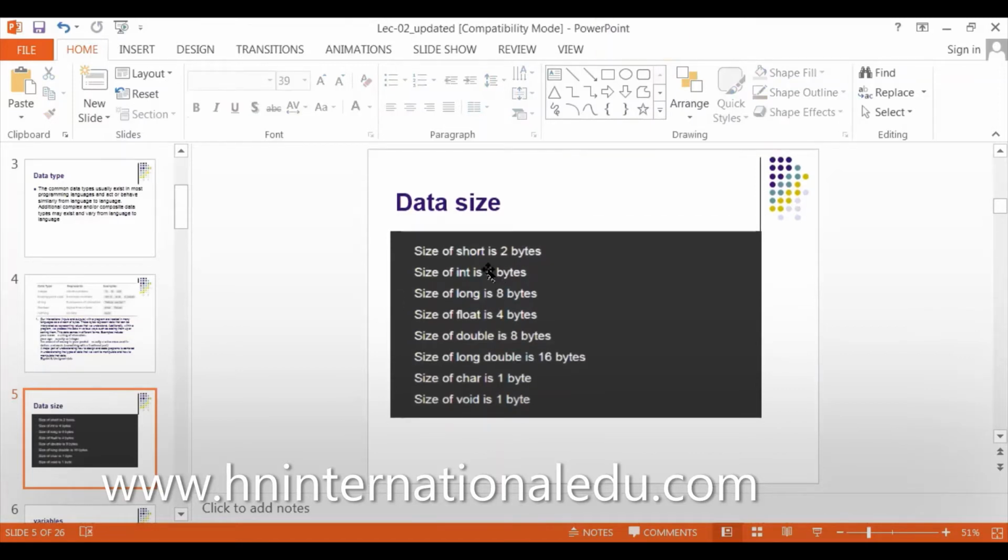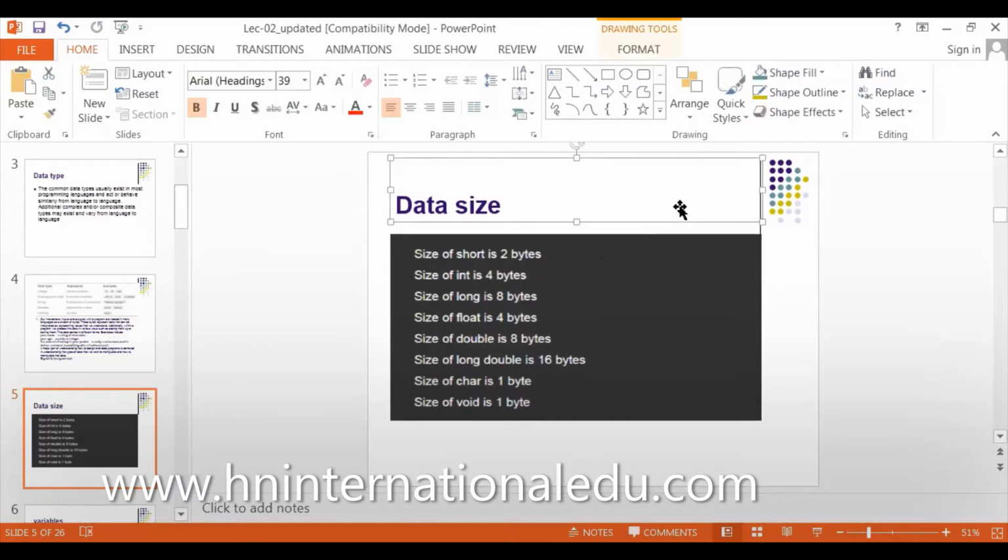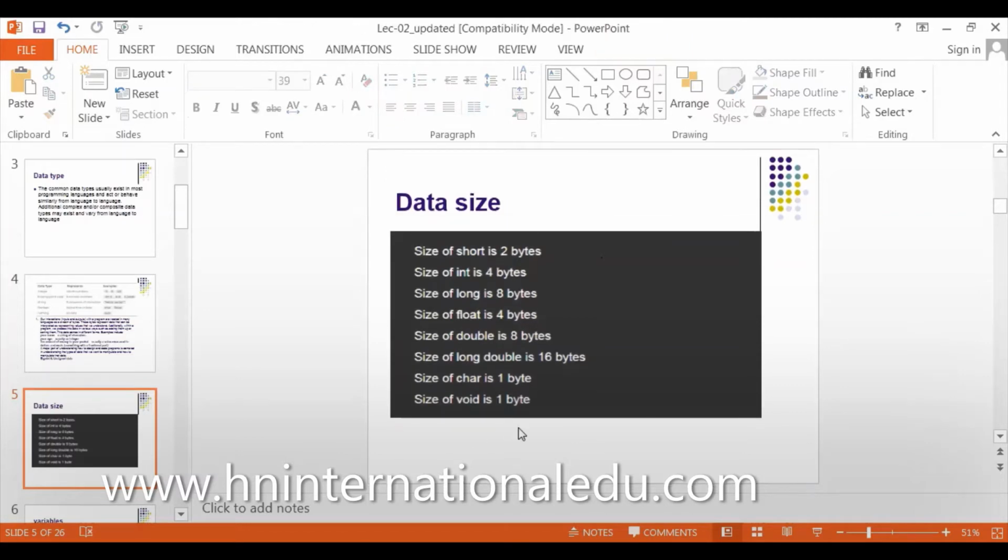So for integer x, 4 bytes will be allocated in RAM for its result. I can do mathematical manipulation whose answer can fit in 4 bytes. If I add numbers which are very large, whose answer exceeds 4 bytes, my compiler will crash.